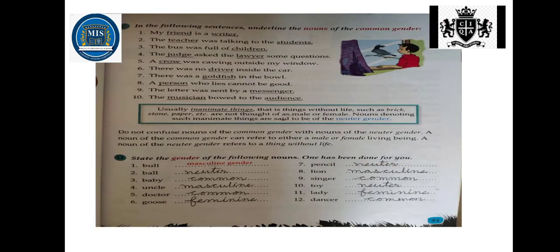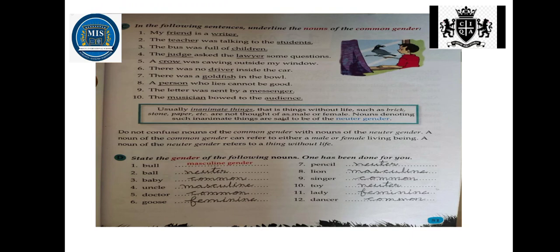Now look at page number 51. In exercise C, in the following sentences, underline the nouns of the common gender. Common gender means it can be male also, it can be female also. That's what we have studied on pages number 49 and 50. My friend is a writer. So friend and writer both are nouns of common gender, because friend can be both masculine or feminine gender, and writer can also be both male and female. So likewise, you have to complete this exercise also.